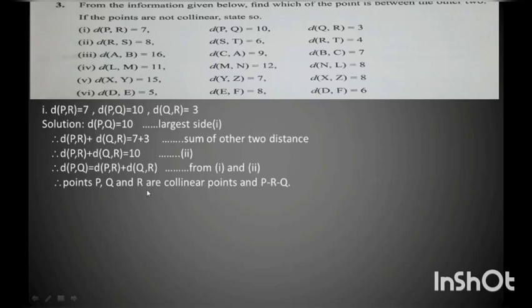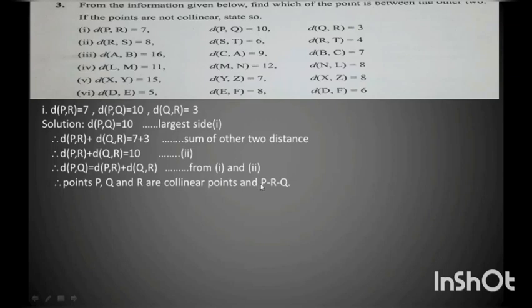Now, I have to say which point lies between the other two points. To see that, we will see the last equation which we got. That means distance PQ, my entire distance PQ, is equal to distance PR plus distance QR. That means you can see R and R. That means R is the midpoint of PQ. So, I say that point R lies between point P and point Q.